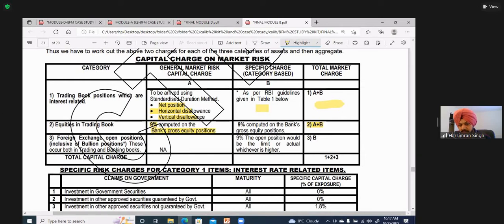You have to look for this word. If he gives you gross equity position, you take 9%, that is 9 here, 9 here, 18 total. But generally he gives you the market charge. If he says general market charge for equities, that is this part. If he says specific market charge for equities, that is this part. You will simply add them. Done.